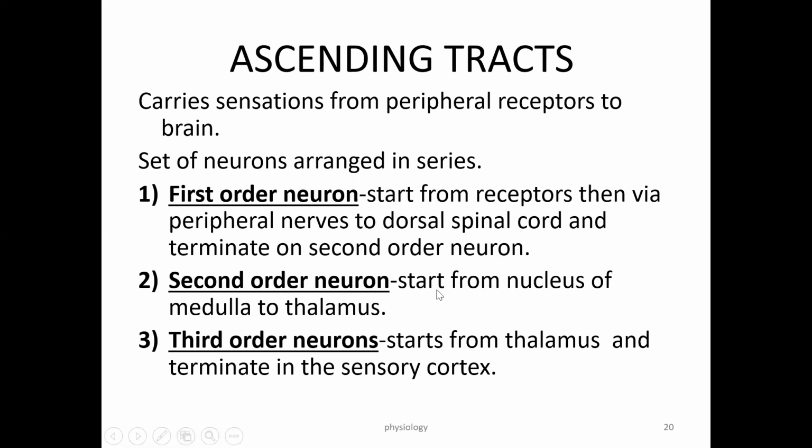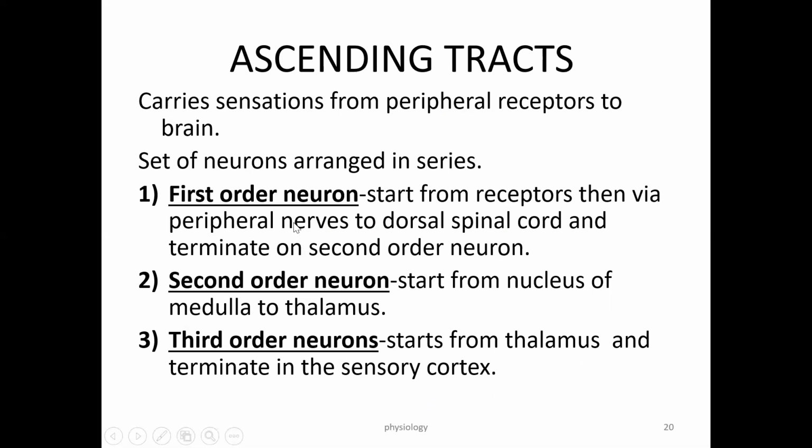Second order neuron starts from the nucleus of the medulla in the case of the dorsal column pathway. In the case of spinothalamic tracts, it starts from the gray matter of the spinal cord itself, which we are going to see in the spinothalamic tracts. Just remember that the second order neuron of the dorsal column pathway is from the medulla, while in spinothalamic tracts it is in the gray matter of the spinal cord itself. The third order neuron starts from the thalamus and terminates in the sensory cortex.